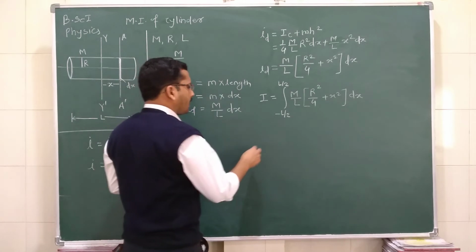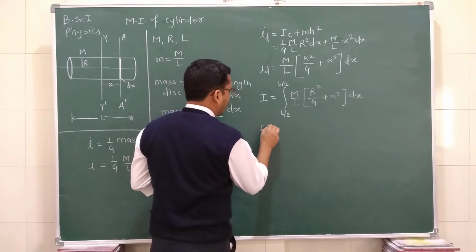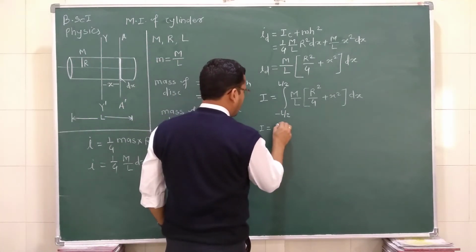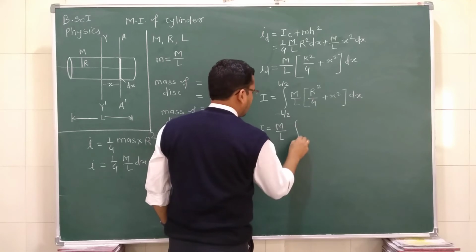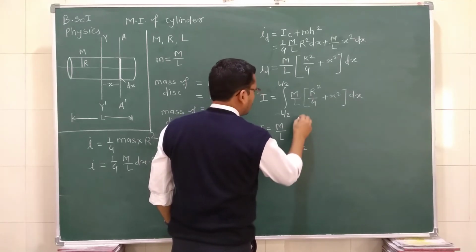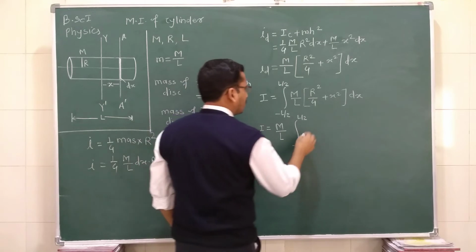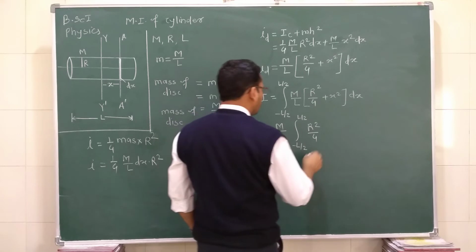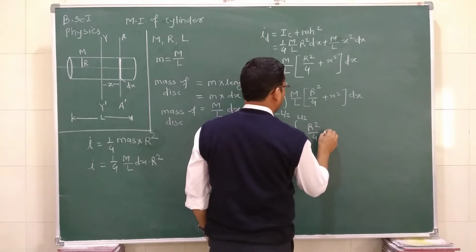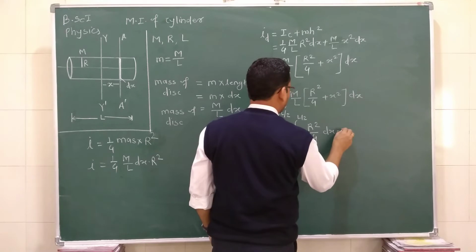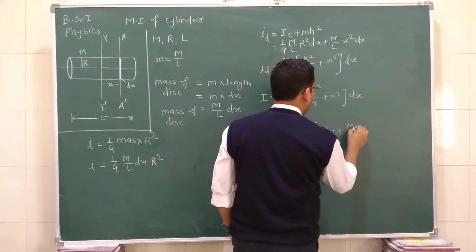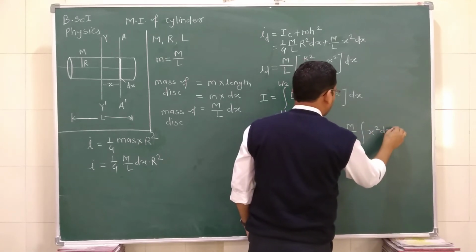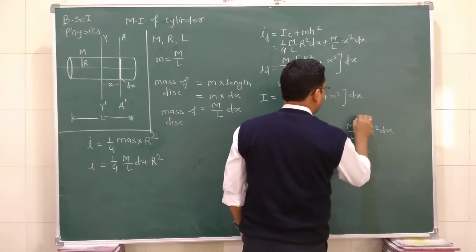So this m by L is a constant, so we can write this moment of inertia I is equal to m by L integration from minus L by 2 to plus L by 2 of r square by 4 dx, plus m by L into integration of x square dx within the same limit.